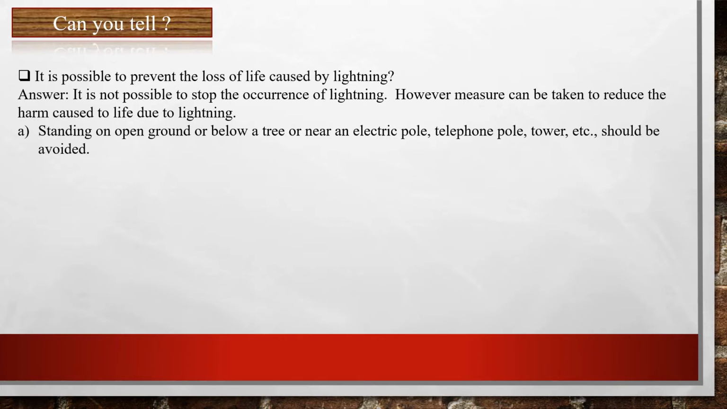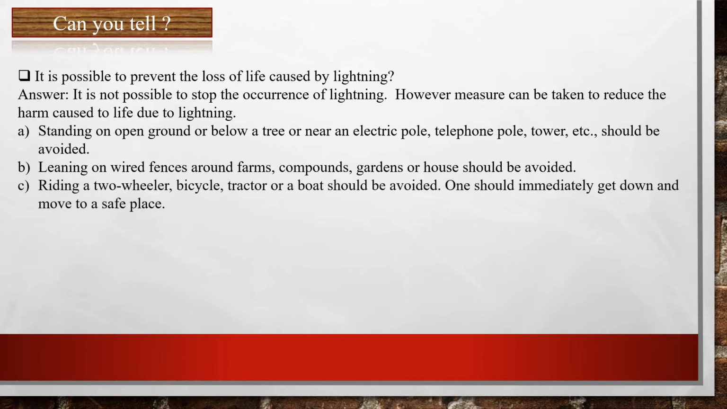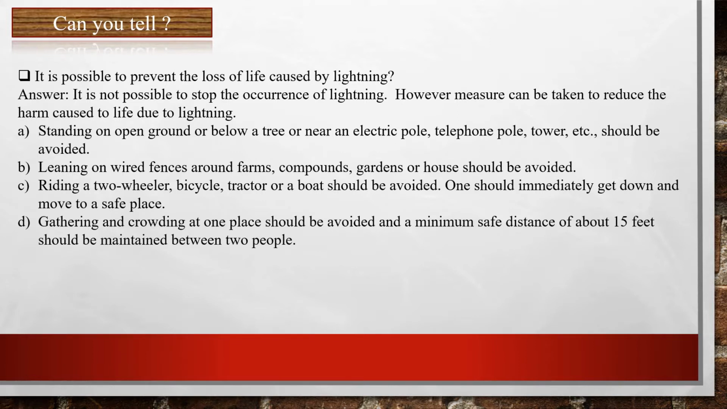Then leaning on wired fences around farms, compounds, gardens or houses should be avoided. Then riding a two-wheeler, bicycle, tractor or a boat should be avoided. One should immediately get down and move to a safe place. Then gathering and crowding at one place should be avoided, and a minimum safe distance of about 15 feet should be maintained between two people.